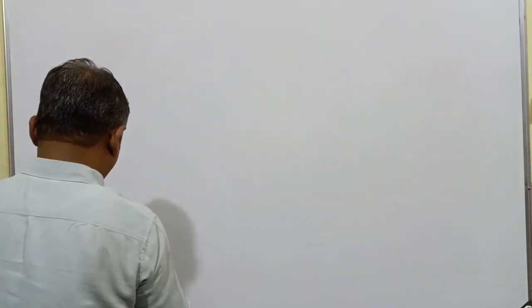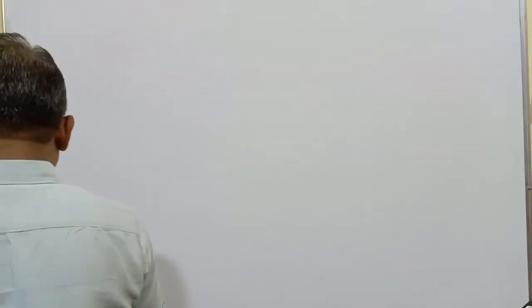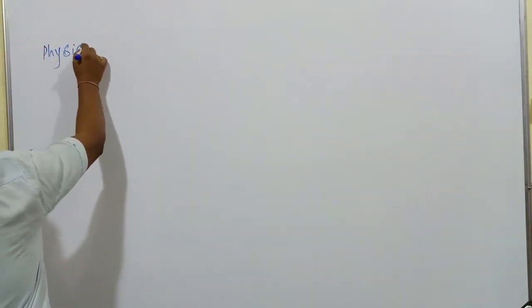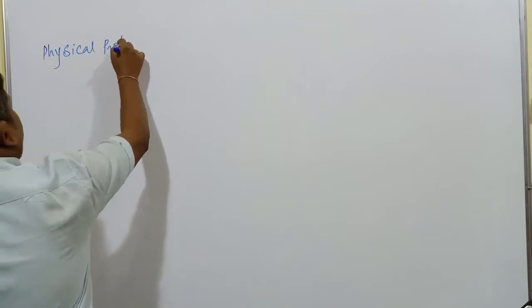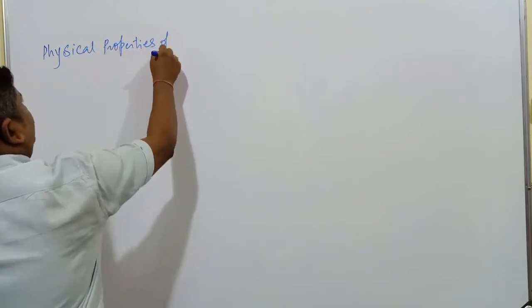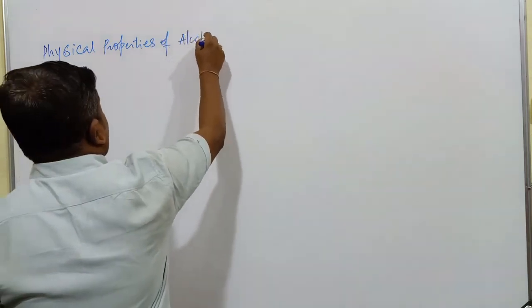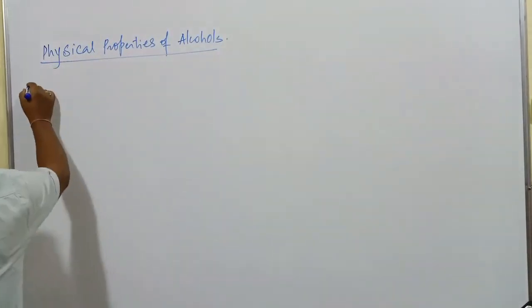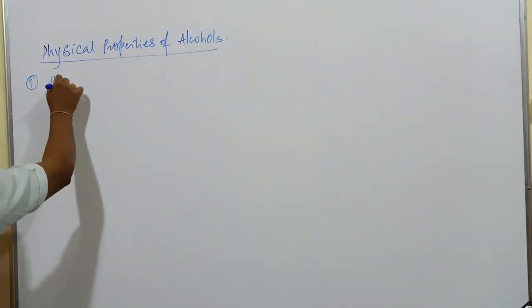In brief, we will discuss the physical properties of alcohols first. In physical properties, mainly we have to discuss the physical state and the solubility of alcohols. The next one is the boiling point of alcohols. Those properties we need to concentrate on. So first, the physical properties of alcohols. The first one is the physical state.